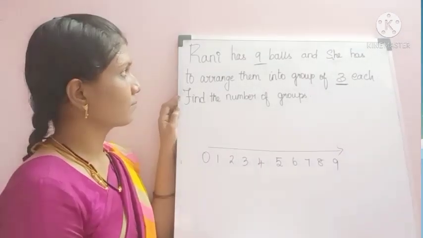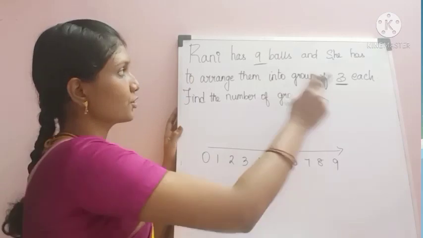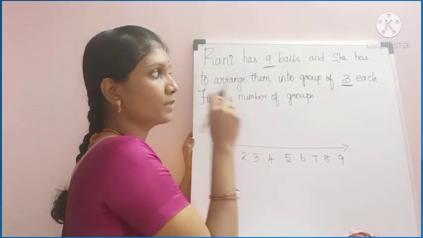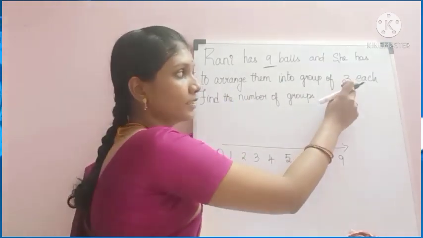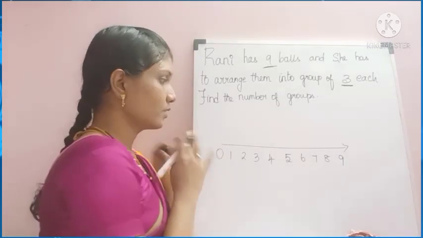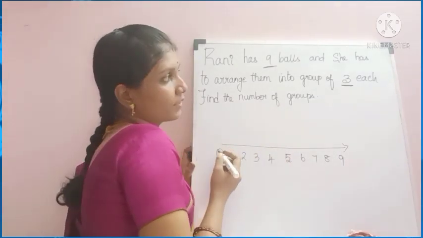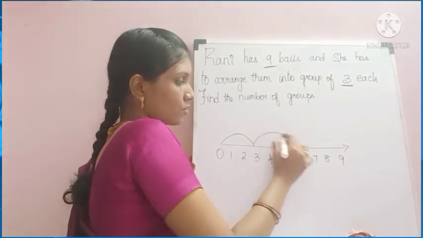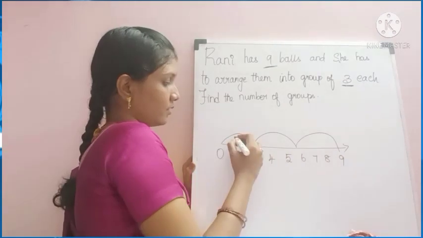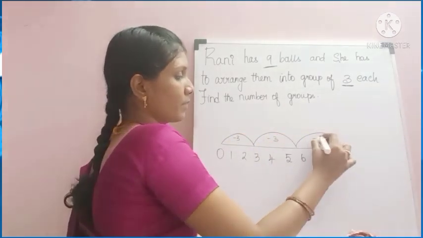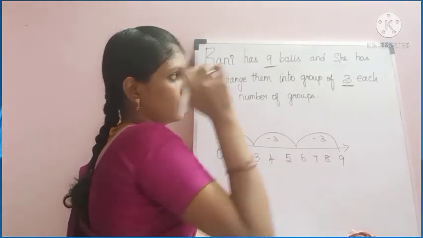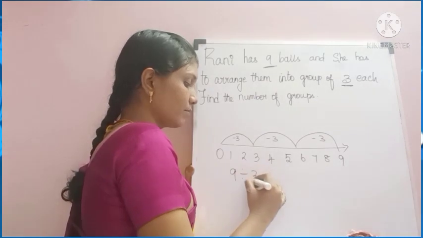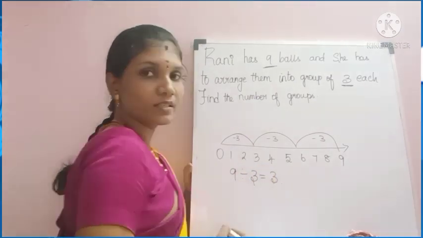Let us learn one more example. Rani has 9 balls and she has to arrange them into groups of 3 each. See, 9 balls to be made into groups of 3 each. Now see, we have drawn a number line. So 0 to 3, 3 to 6, 6 to 9, minus 3, minus 3, minus 3, 1, 2, 3. 3 groups we have here. So 9 divided by 3 is equal to 3 is the answer.